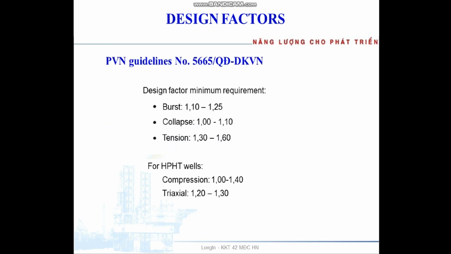For BVN guideline, the design factor minimum requirement is for burst 1.1 to 1.25, collapse 1.0 to 1.1, tension 1.3 to 1.6 for HPHT well, compression 1.0 to 1.4. Chevron 1.2 to 1.3.